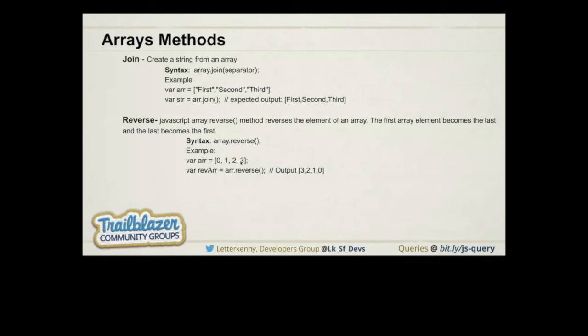0 1 2 3 is the original array, and if we use the reverse method, it will return 3 2 1 0. So that's how the join and reverse methods work.